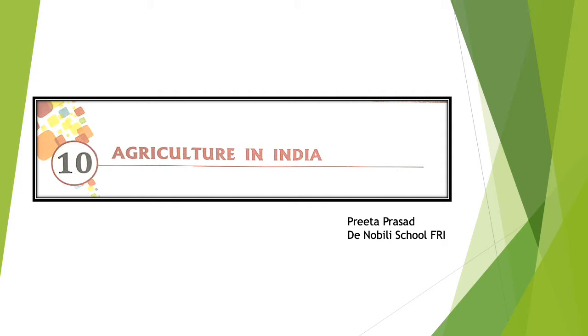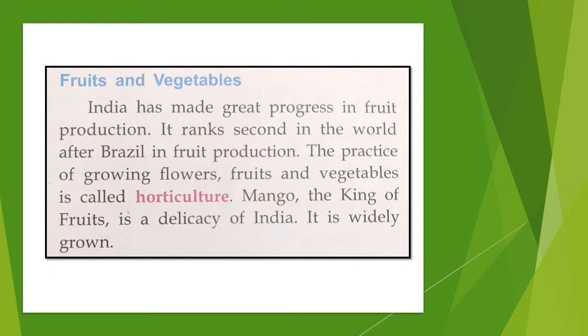Today we are going to do the third part of chapter 10, Agriculture in India. We have already done cash crops in the previous video, and today we will learn about fruits and vegetables. India has made great progress in fruit production. It ranks second in the world after Brazil in fruit production.